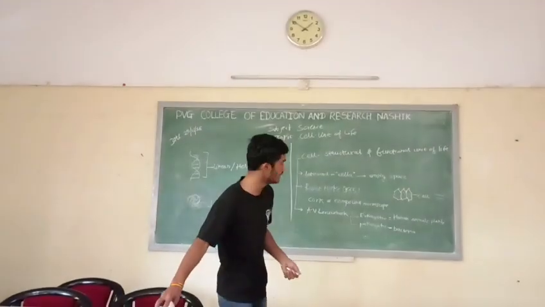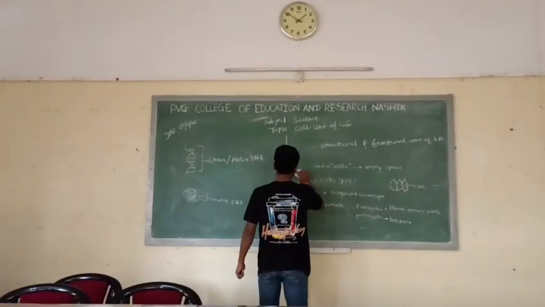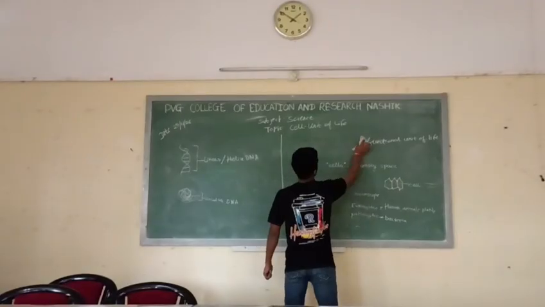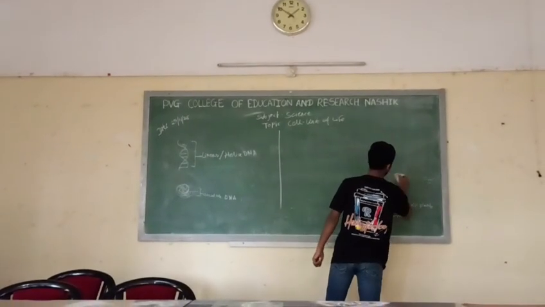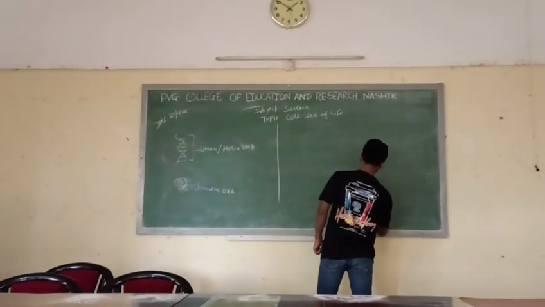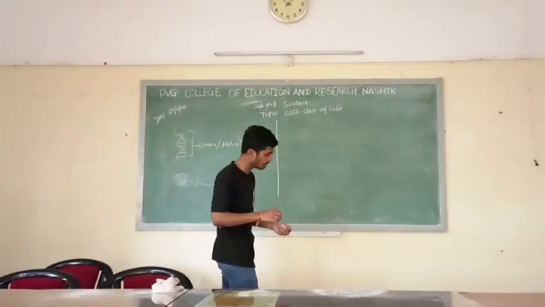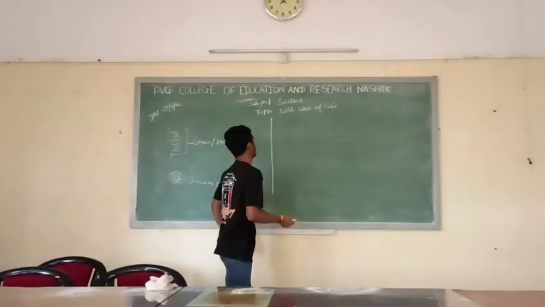Now we will study different types of organelles present in prokaryotic and eukaryotic cells.